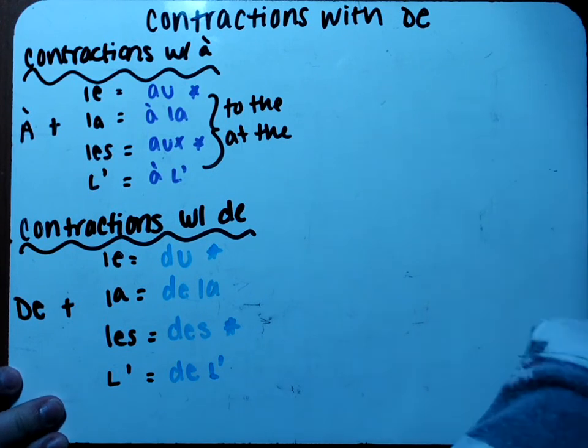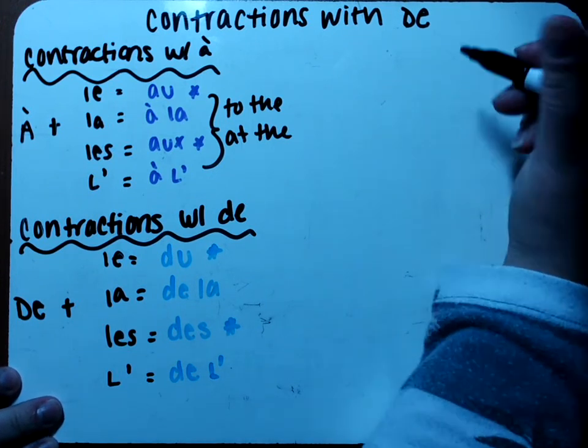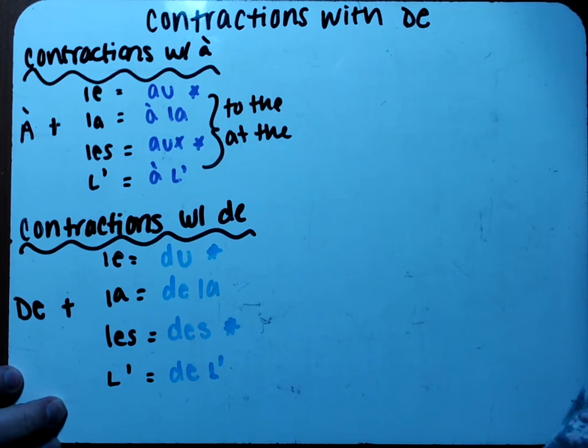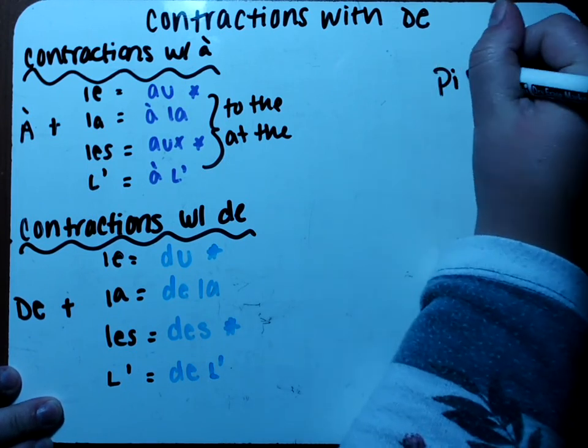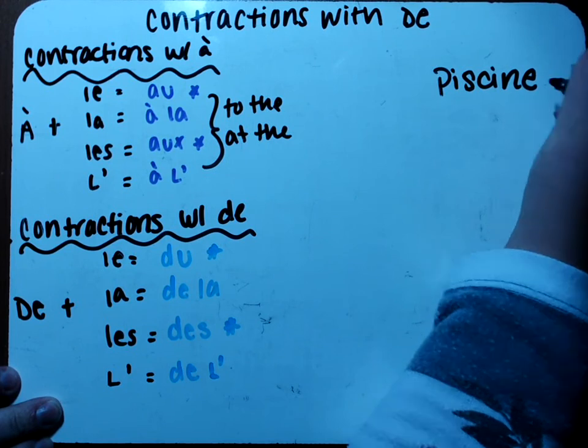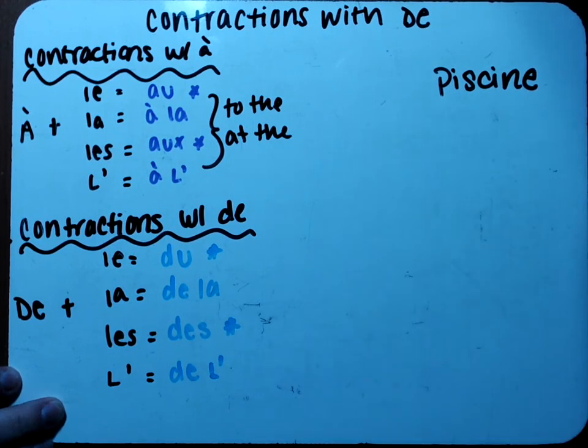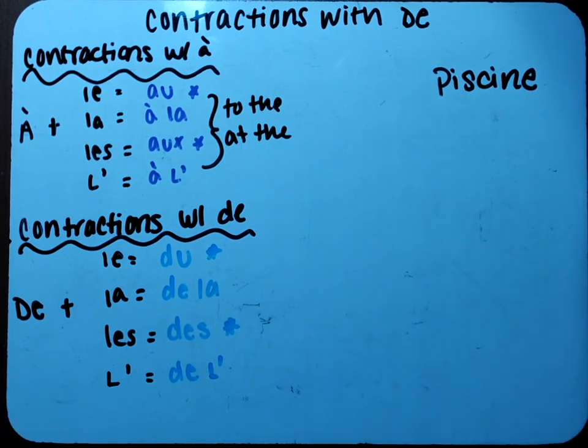The rule that I told you about was that if it ended in an E, most of the time it's going to be feminine. Now, it doesn't work all the time, but most of the time it will work. So because it ends in an E, let's say that we were going to the pool. We don't ever want to leave the pool, so we're going to go to the pool. Are we going to use à or are we going to use de?